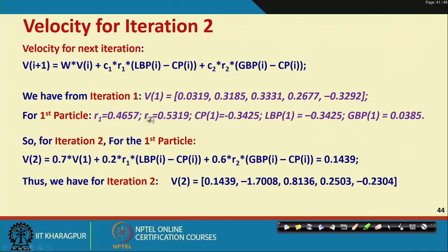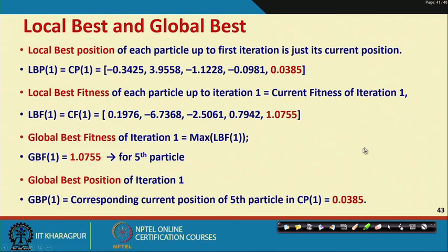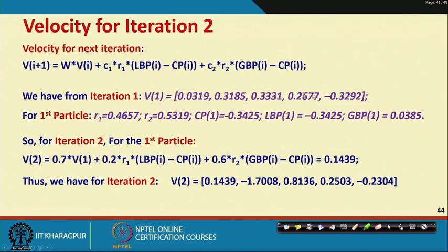So, these weights have to be obtained. Now, we have from iteration 1 the V1 values. So, this is our V1 values, and we decided to take these random numbers. So, for the first particle, there are 5 particles. So, these are the first particle random numbers. For CP1, the position was minus 0.3425, the local best was minus 0.3425 and the global best was 0.0385. So, all these values we can make use of.